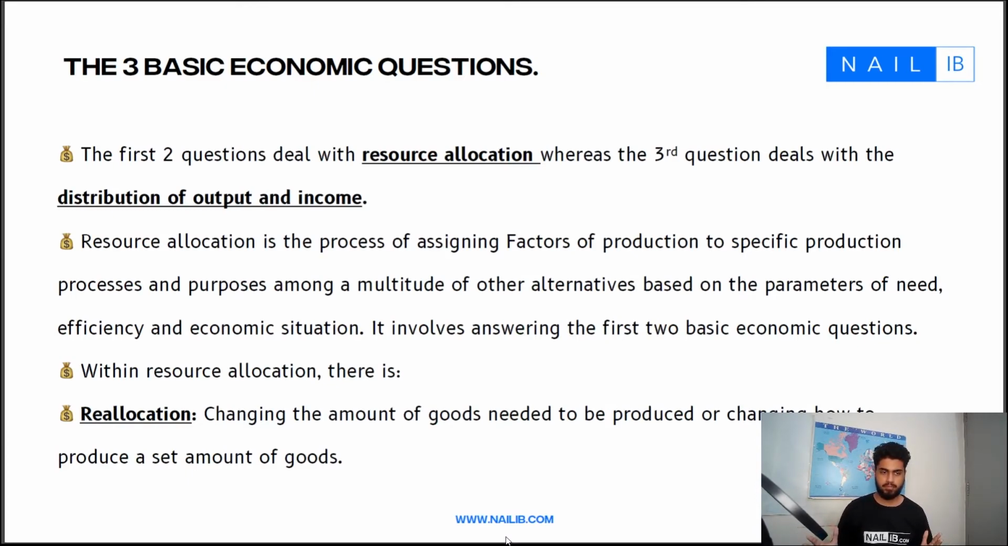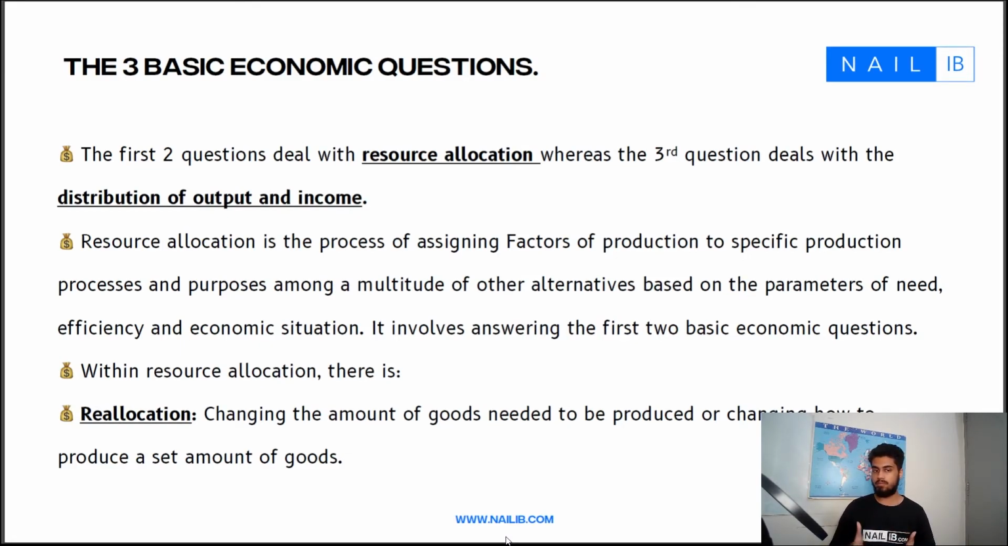How is this different? Resource allocation essentially involves allocating resources, dedicating resources to certain production processes from a whole list of alternatives. It is the process of assigning resources or factors of production to specific production processes and purposes among a multitude of other alternatives. How is resource allocation done? On what parameters? They're done on the parameters of need, efficiency, and economic situation.